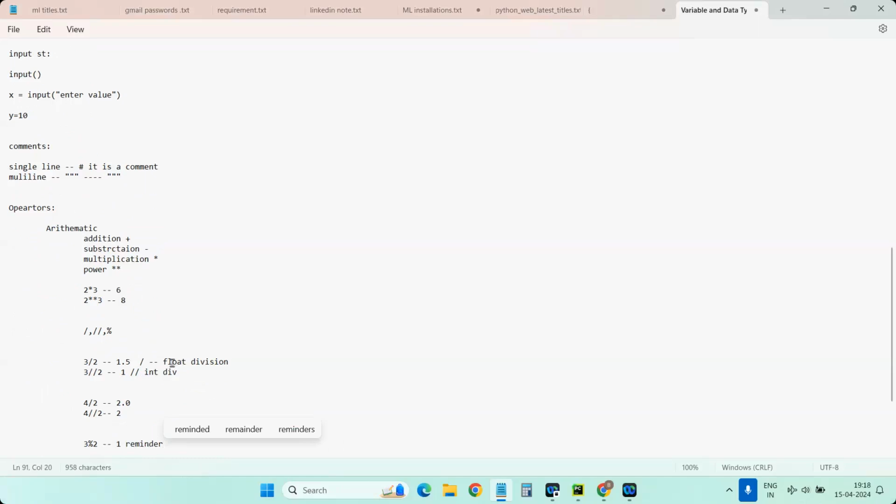Along with that, we have other operators, like relational operators, logical operators, membership operators, identity operators, and bitwise operators. These we'll see in the next class. Till this point, please work on understanding these basic concepts, and I will share a few programs with you in our chat.